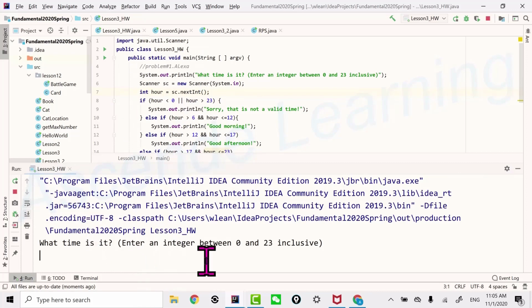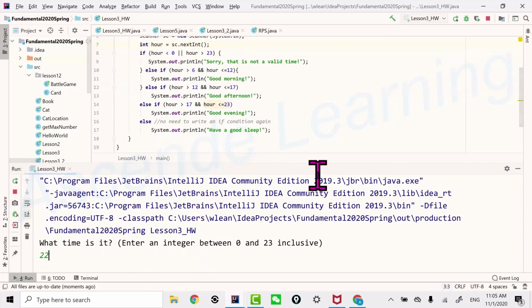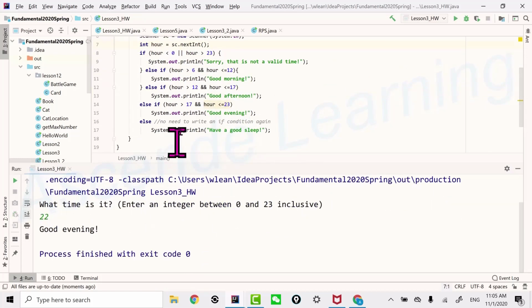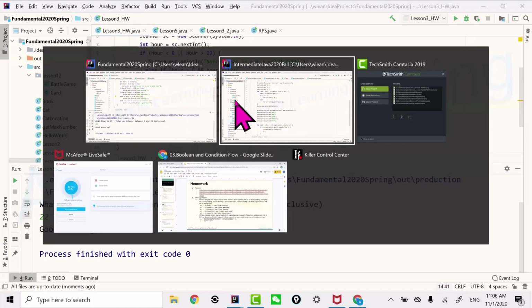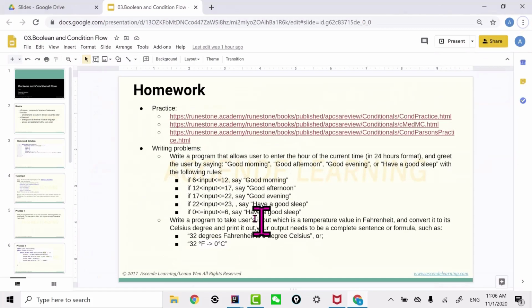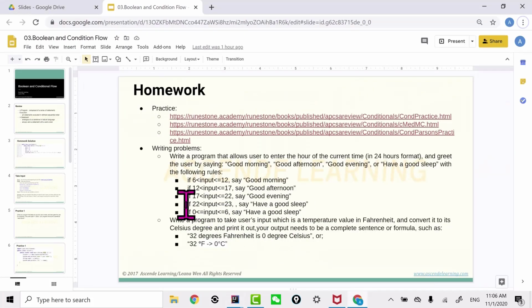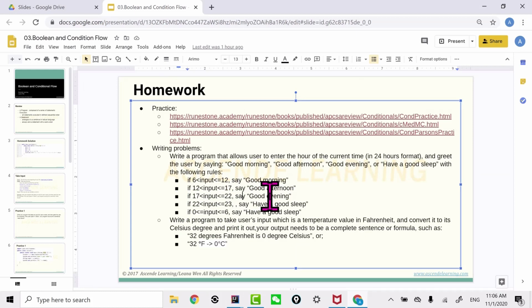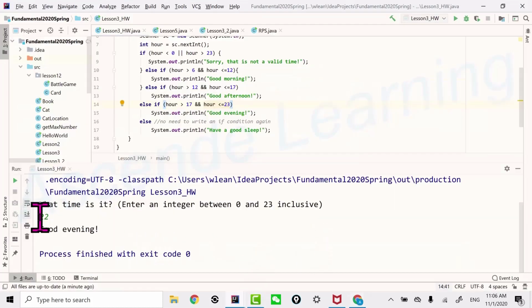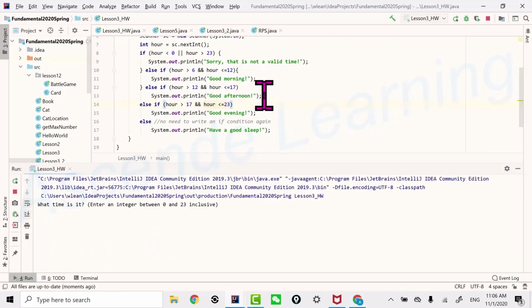But for now, the program is only able to do one check at a time. All right, so let's do 22, which should be the good night's sleep message because it's 10 o'clock. Oops. 22, good evening. Oh, yeah, okay. I guess we go to sleep pretty late. Okay, 23. Should say have a... Oh, no, 22 is still good evening. And over 22, that's have a good sleep. Okay, because when we enter 22, that's kind of on the borderline.